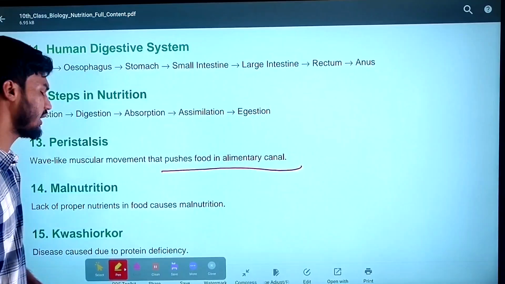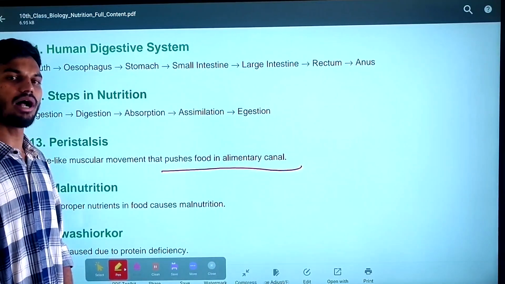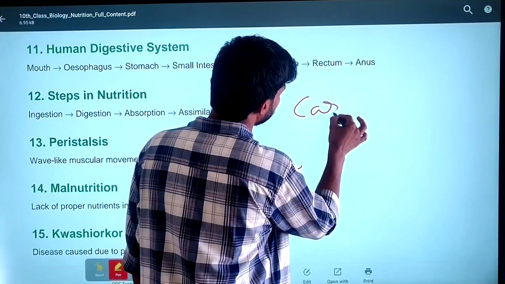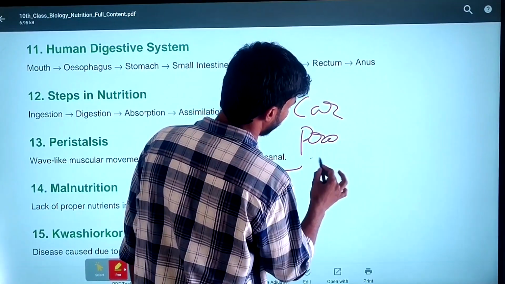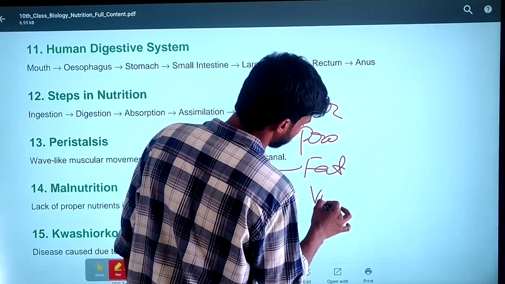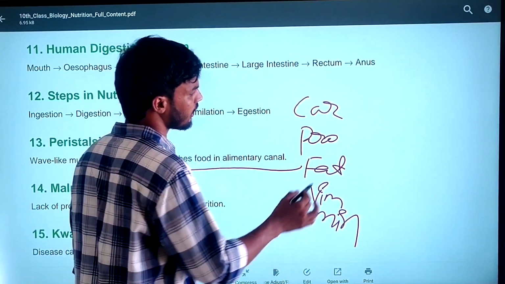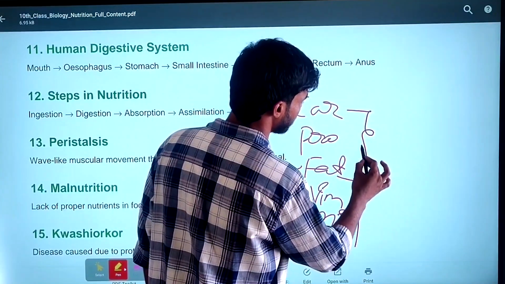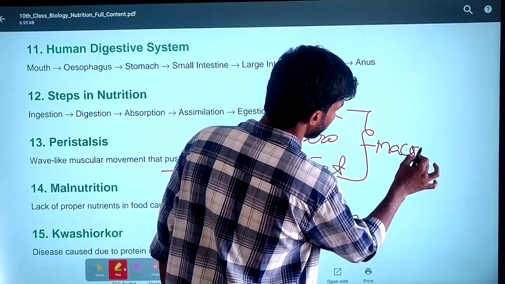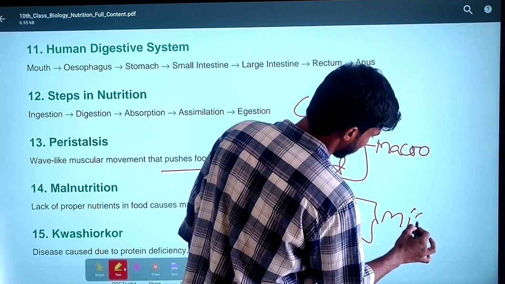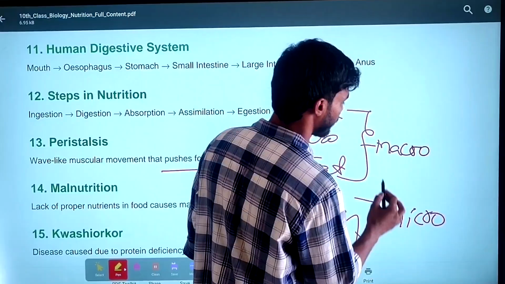Next, malnutrition. What is meant by malnutrition? The nutrients are carbohydrates, proteins, fats, vitamins and minerals. Carbohydrates, proteins and fats are the macronutrients, and vitamins and minerals are the micronutrients.